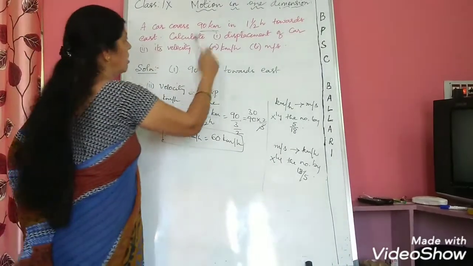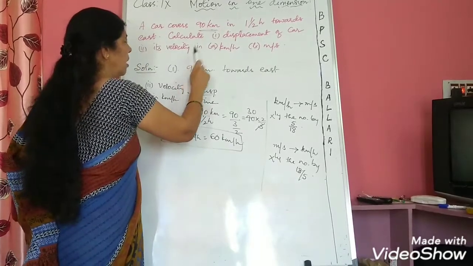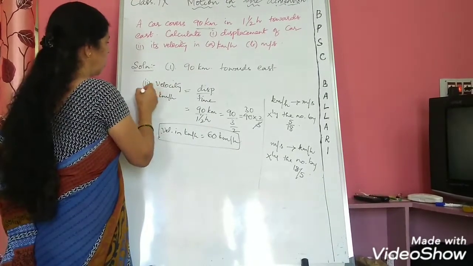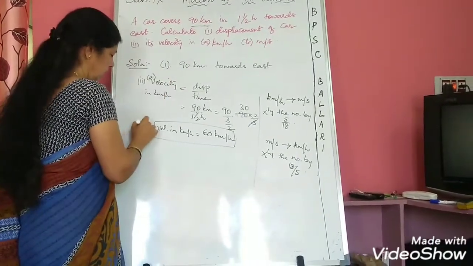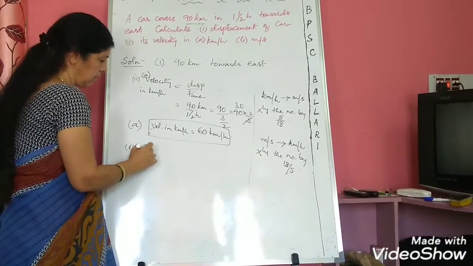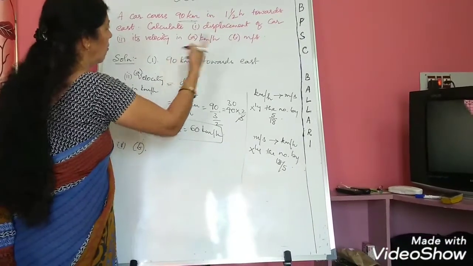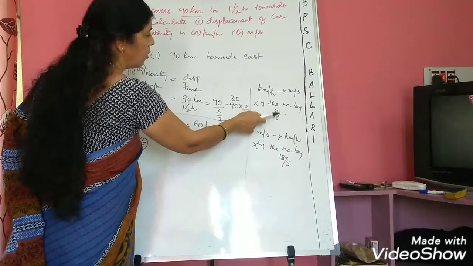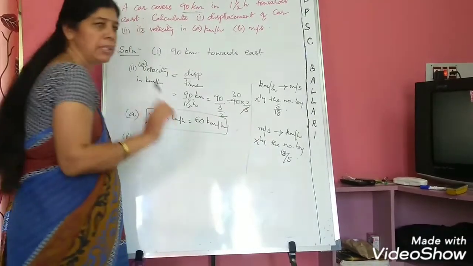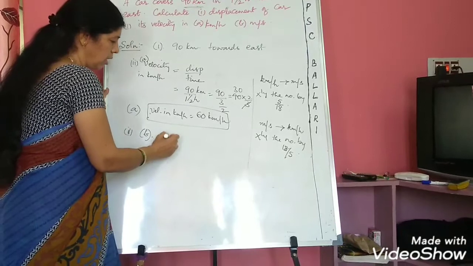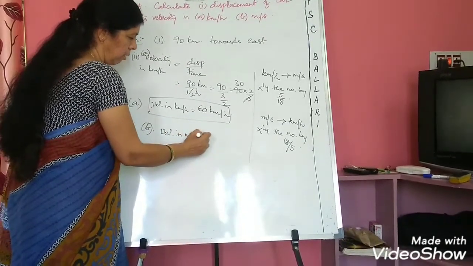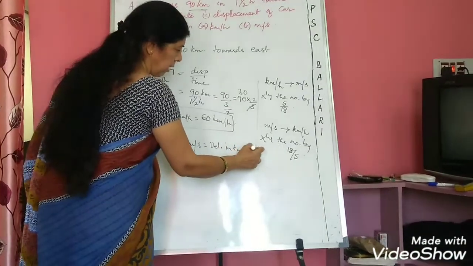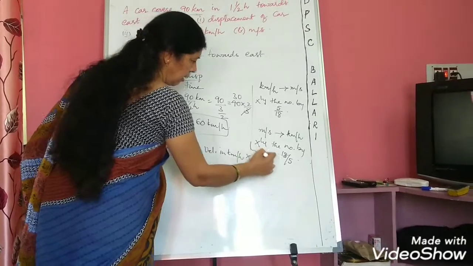Now, next what you have to calculate? You have to calculate velocity in meter per second. This is A solution. Now second, B. You have to convert the velocity to meter per second. So what is the conversion you need to use? You have to multiply the number by 5 by 18. So velocity in meter per second will be equal to velocity in kilometer per hour multiplied by 5 by 18.